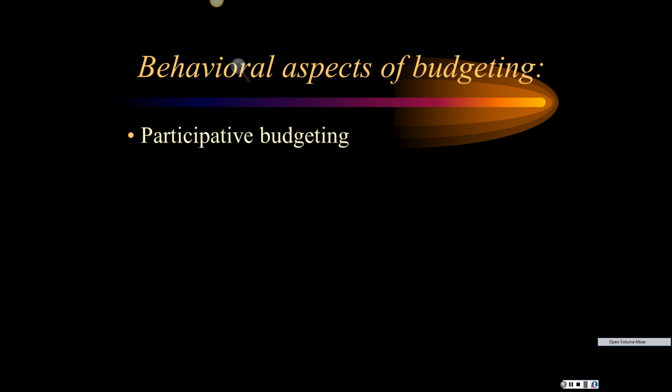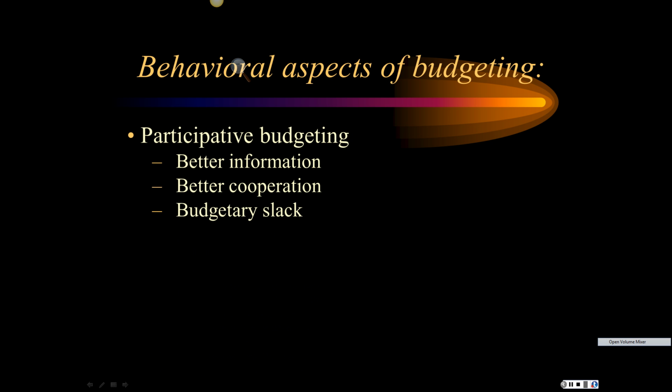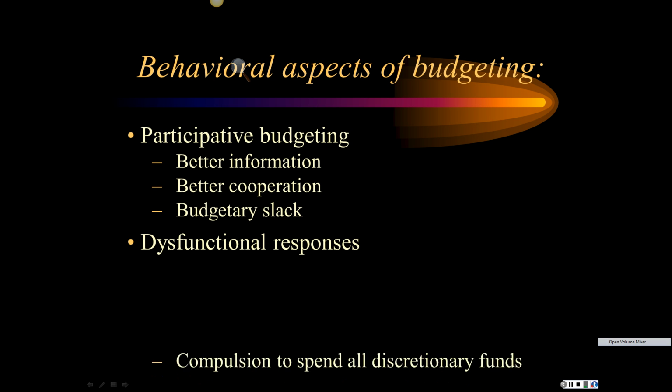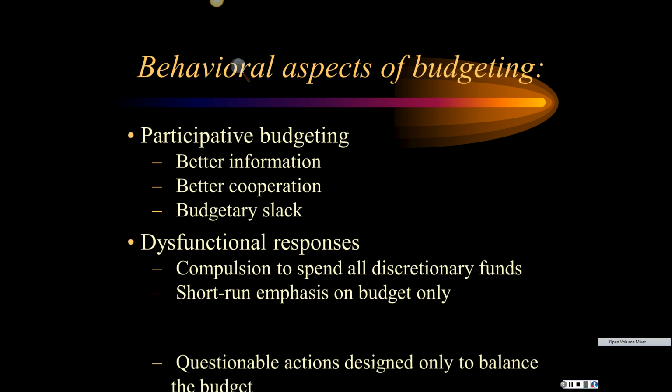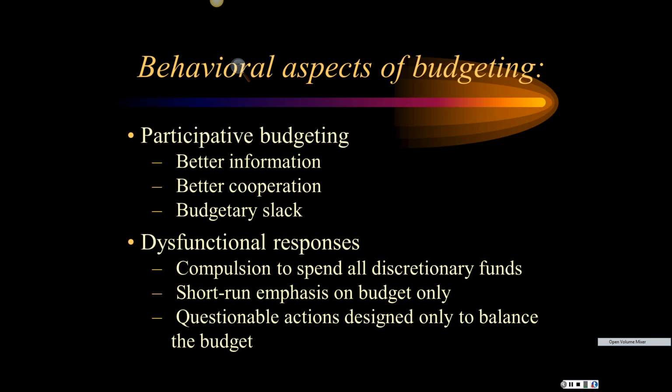So behavioral aspects of budgeting, participative budgeting: if we get everybody involved, there's more buy-off, better information, better cooperation. Budgetary slack, I don't know what that's about. And you might have some dysfunctional responses too. So a compulsion to spend all discretionary funds. Short-run emphasis on budget only. And questionable actions designed only to balance the budget. We wouldn't do that, would we?